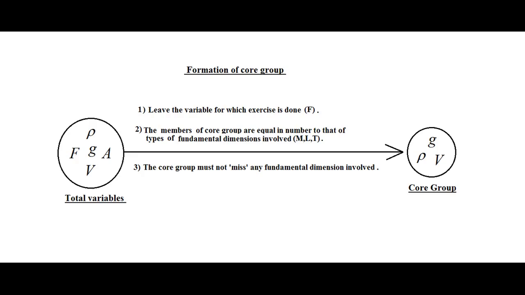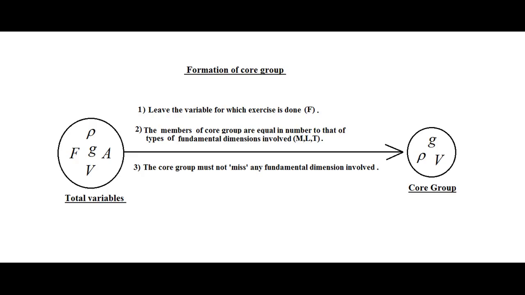Now out of rho, G, A and V, we can choose G, A and V, or rho, G and A, or rho, G and V. So 3 ways of choosing can be done. But if we choose V, G and A, then the problem is that V has dimensions L T to the minus 1, G has dimensions L T to the minus 2 and A has dimensions L to the power 2. So we cannot choose them because M is not there. We cannot miss any fundamental dimension.